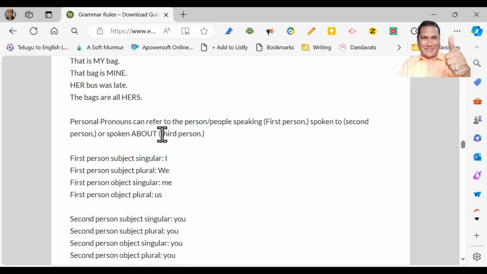Personal pronouns can refer to the person or people speaking, first person; spoken to, second person; or spoken about, third person. So the person who is speaking or writing the sentence is called the first person, the person who is spoken to or who is reading it is called the second person, and spoken about, third person.